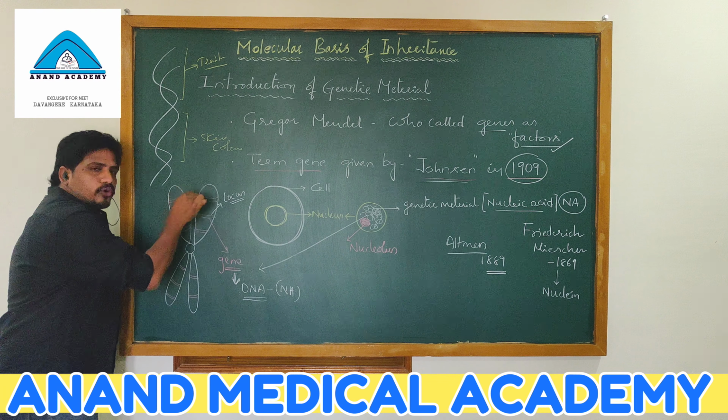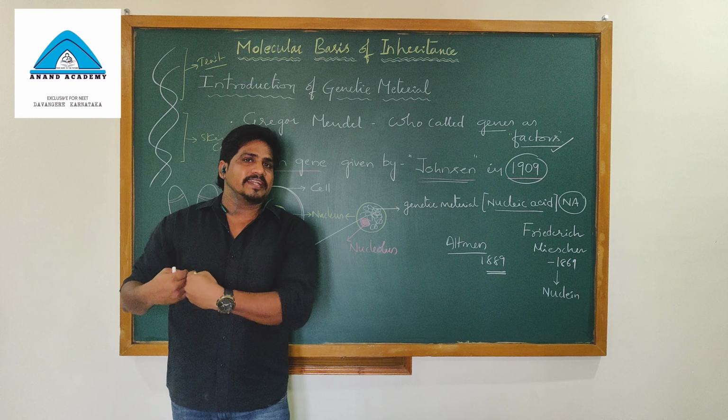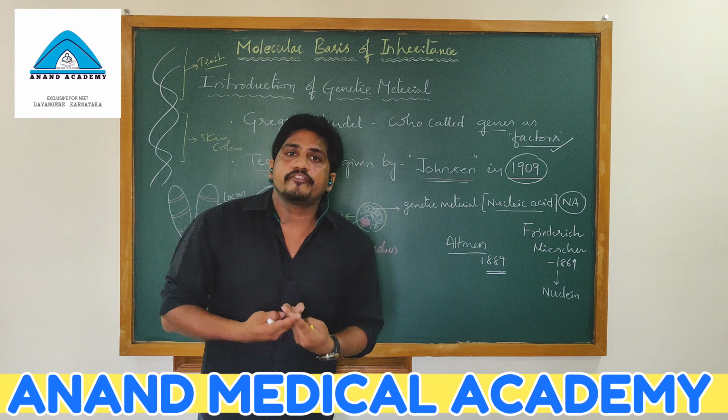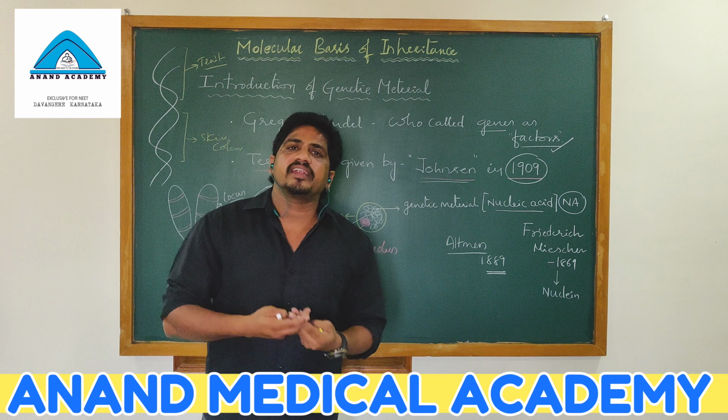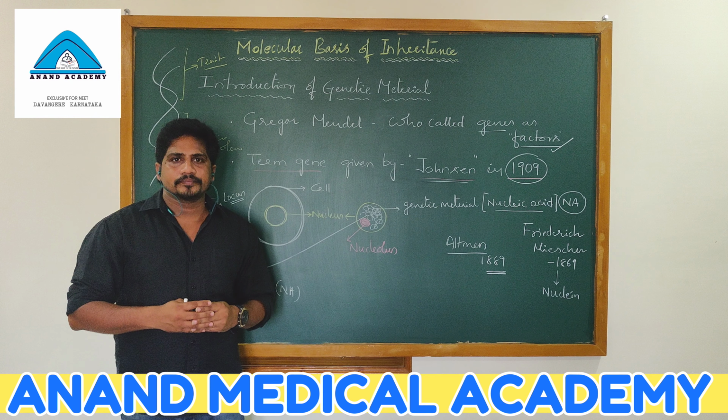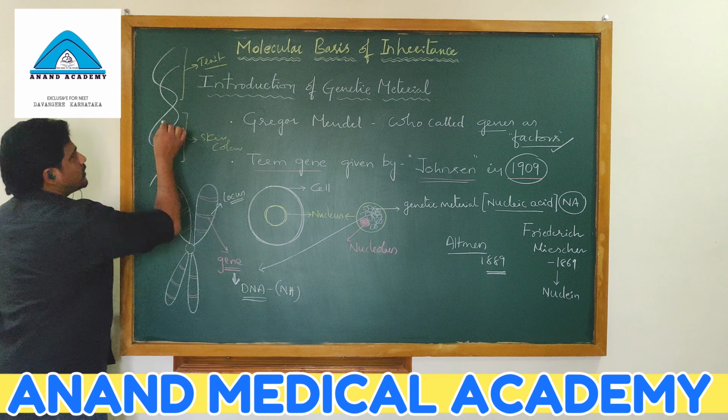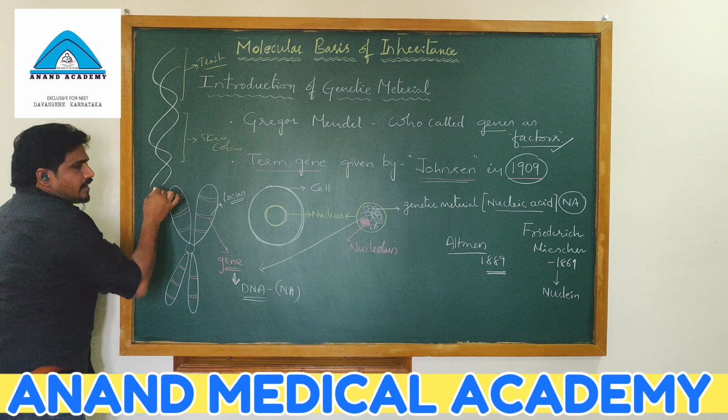Some sex chromosomes are there. Sex chromosomes are called allosomes. In allosomes, the genes determine the sexual characters. Apart from the allosomes, the autosomal chromosomes, nothing but autosomal genes, determine physical properties like height, weight, color, shape and everything. Here, the entire DNA may express.